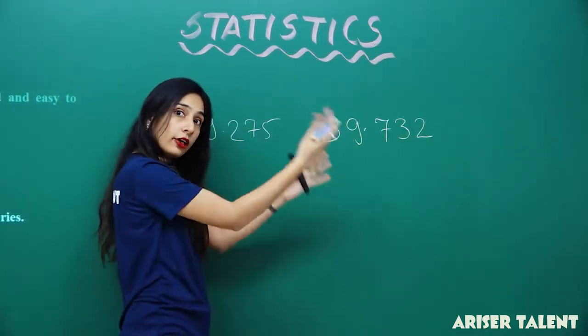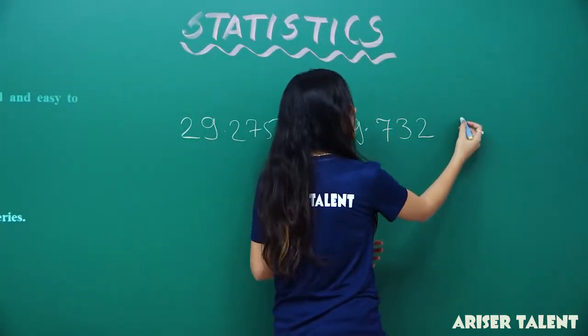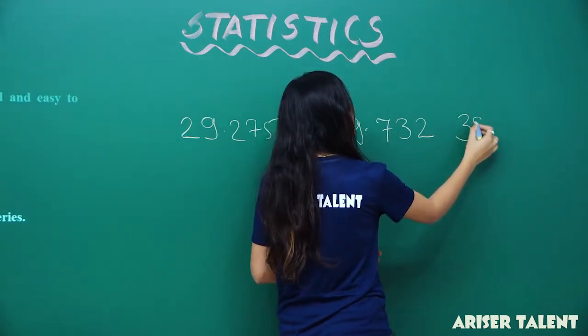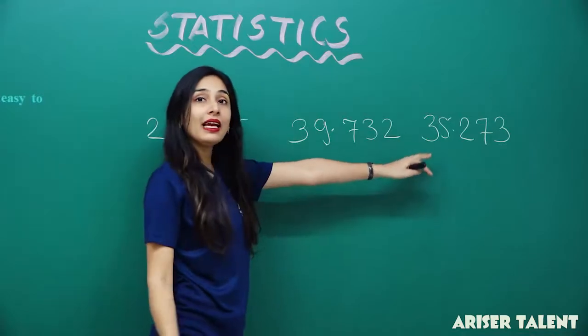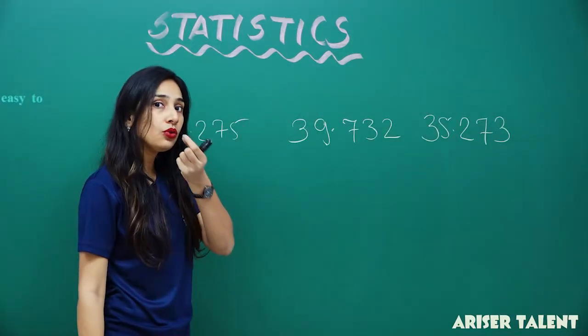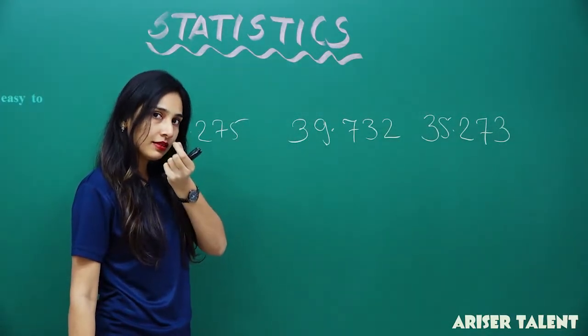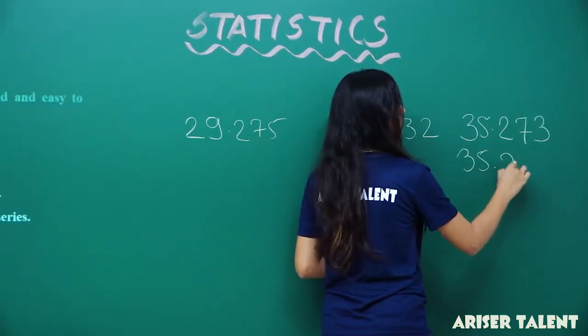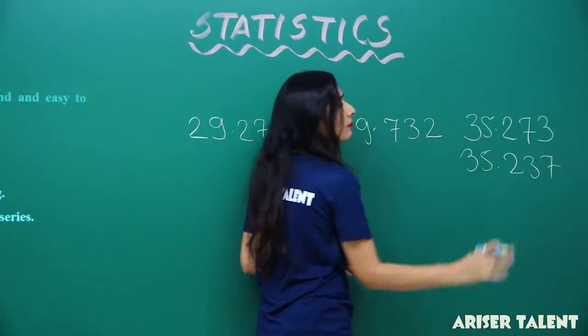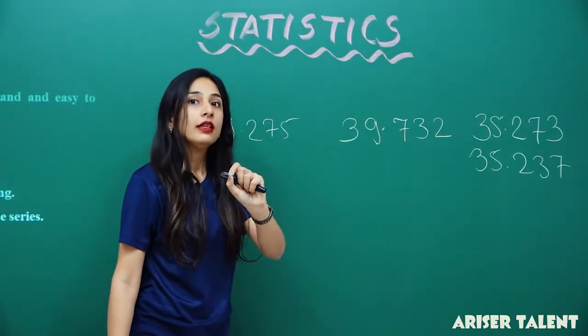Now, the third observation I'm talking about is something like 35.273. It should be like this, but you've made a silly mistake there and you wrote it like 35.237. You just reversed the number. Now, there's a small mistake.